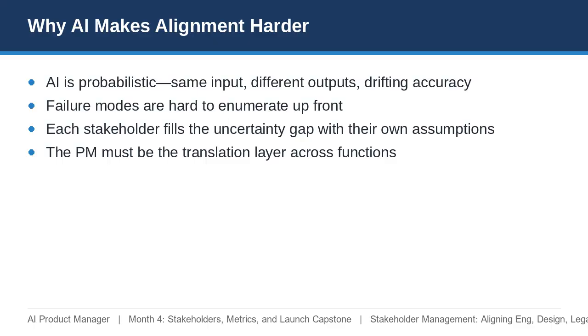Traditional software is deterministic, but AI is probabilistic. Accuracy drifts, outputs vary, and you can't list every failure mode in advance. This ambiguity is the root of misalignment. When people don't have clear answers, they fill the gap with their own assumptions. Engineering, design, legal, and leadership each fill it differently. Your job is to be the translation layer that keeps everyone working from the same definition of success.